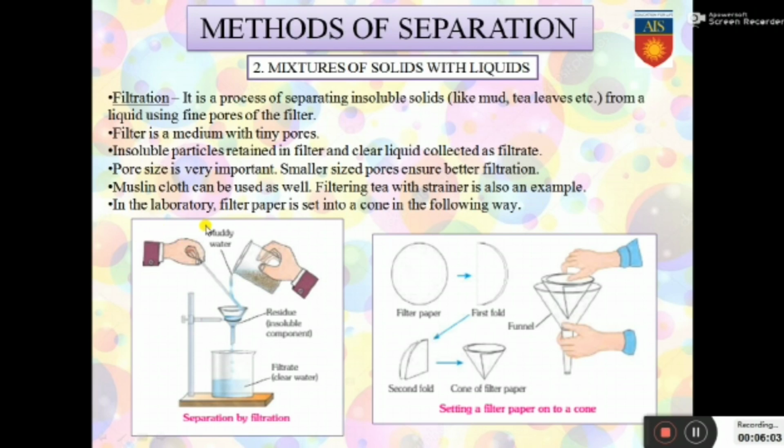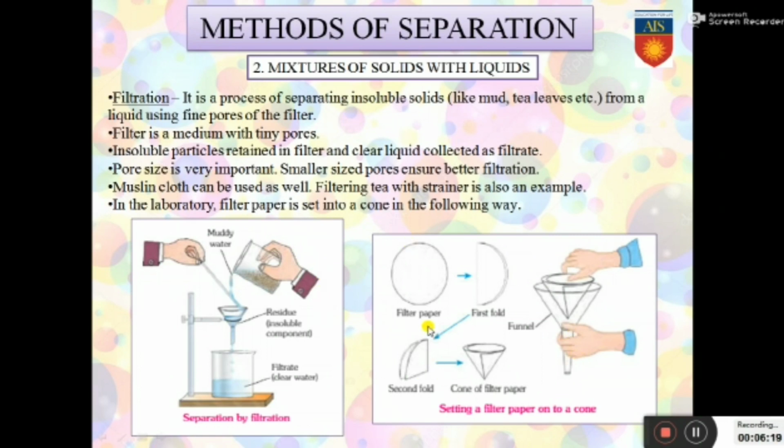And in the laboratory, the filter paper that is used is set into a cone in the following way. Why is it set into a cone? Because we are using a funnel for filtration. For getting the filter paper to the shape of the funnel, we are folding it. How are we folding it?